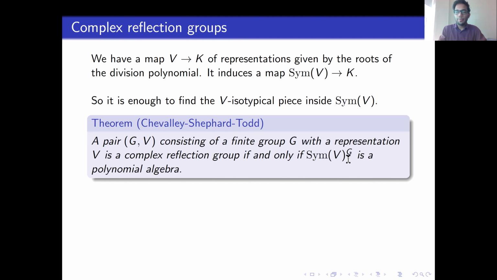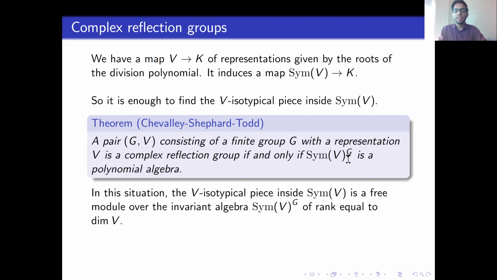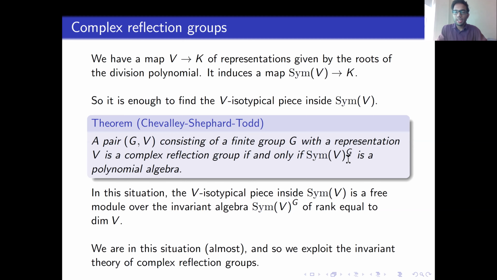generating elements. And in such a situation, the B isotypical piece is just a free module over the invariant algebra of rank equal to the dimension of B. So in all the cases that we consider, we are exactly in this situation, except in the main case, we have to tweak it a little bit to get ourselves into the situation. And then we can exploit the invariant theory of these groups.